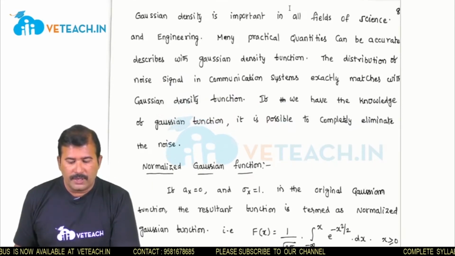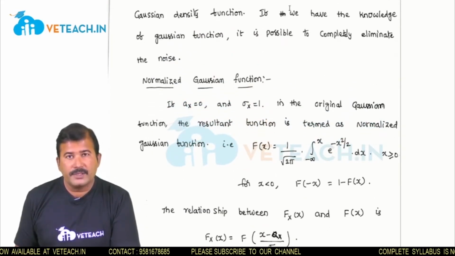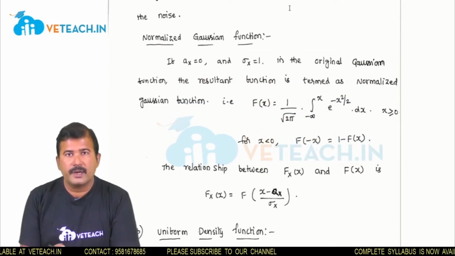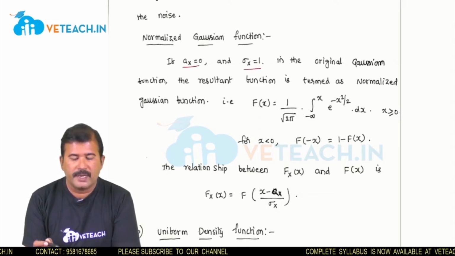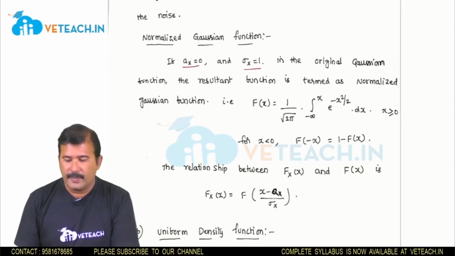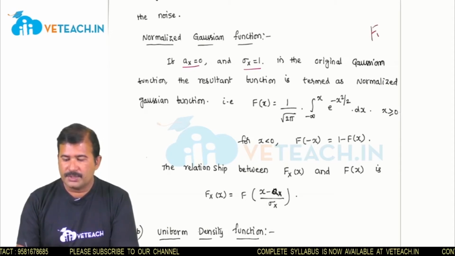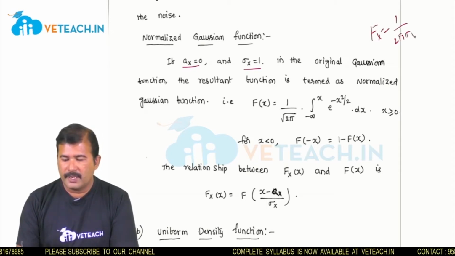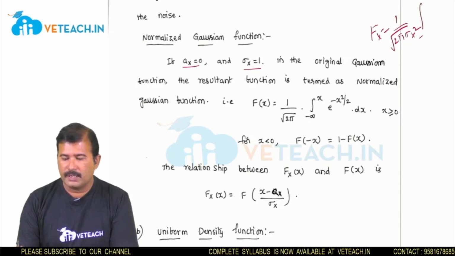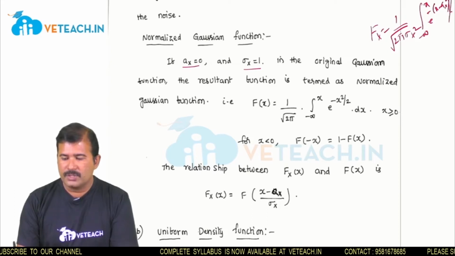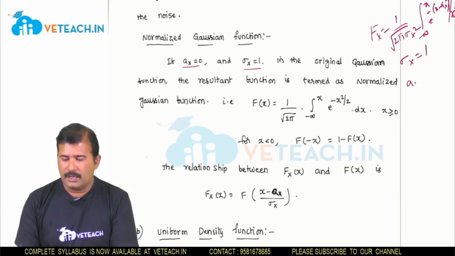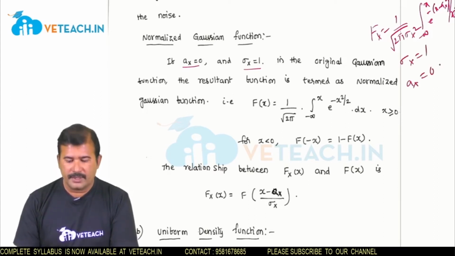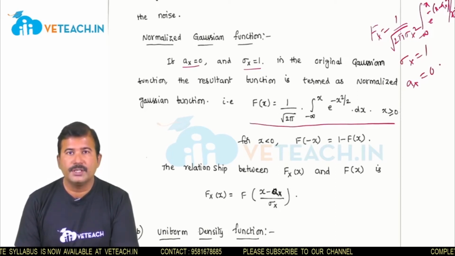One more function related to the Gaussian is the normalized Gaussian function. This is also an important quantity derived from the Gaussian. If we substitute ax equals 0 and sigma x equals 1 in the Gaussian distribution, 1 by square root of 2 pi sigma x square, integral from minus infinity to x of e power minus (x minus ax) square by 2 sigma x square, the resultant function is called the normalized Gaussian distribution function.